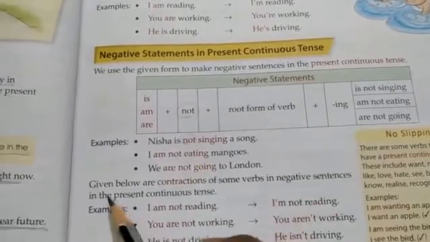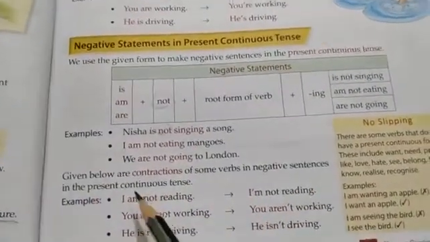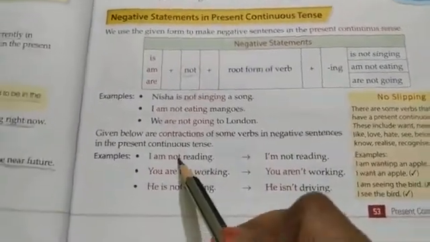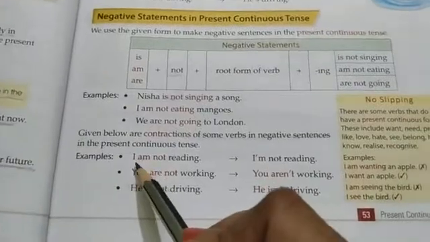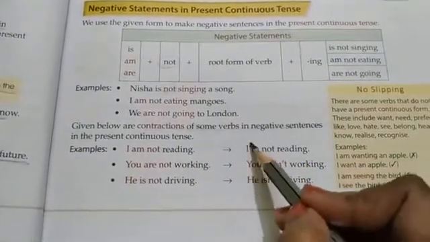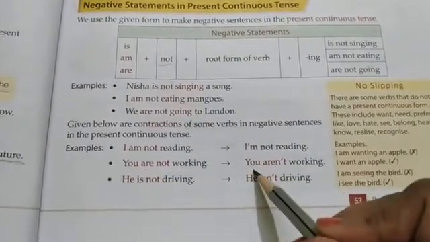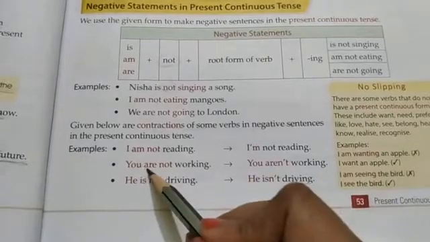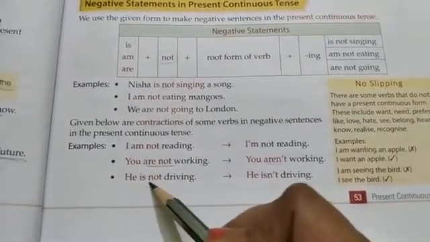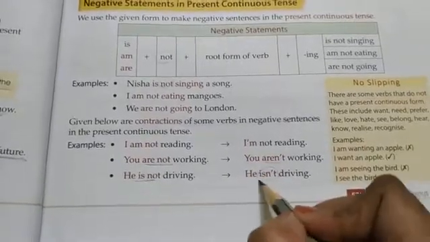Given below are contractions of some verbs in negative sentences in the present continuous tense. I am not reading, where I am becomes I'm with that apostrophe m. You are not working, so you aren't working. Are not becomes aren't. He is not driving, so he isn't. Is not becomes isn't.